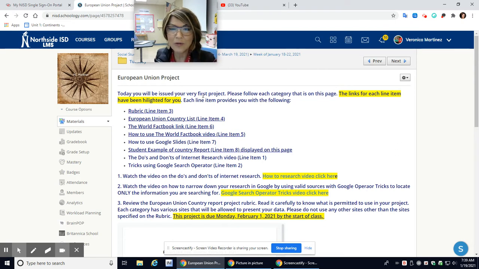Okay. So today you'll be issued your very first project. Please follow each category that is on this page. The links for each line item have been highlighted for you. Each line item provides you with the following. So let's look at this. So here you have your rubric.